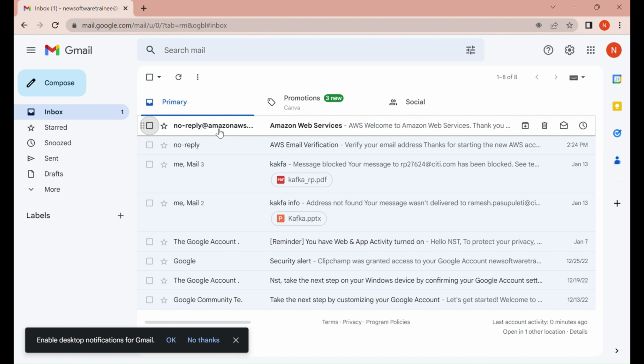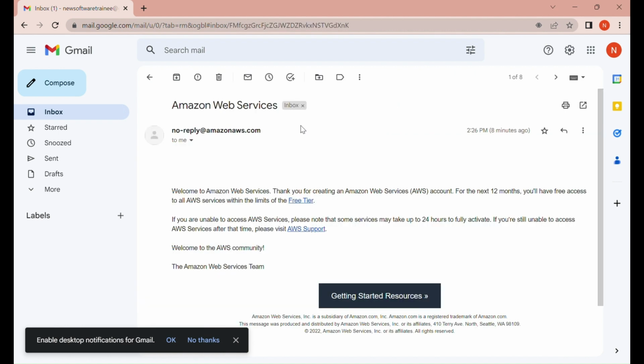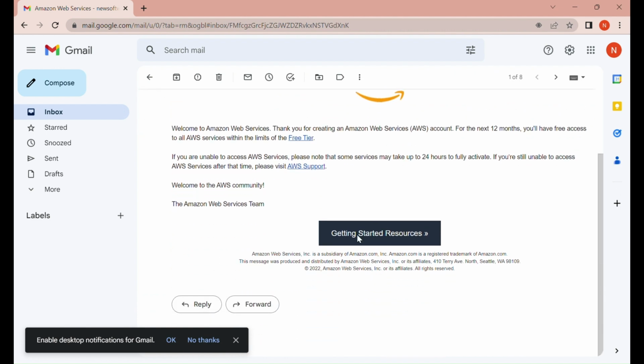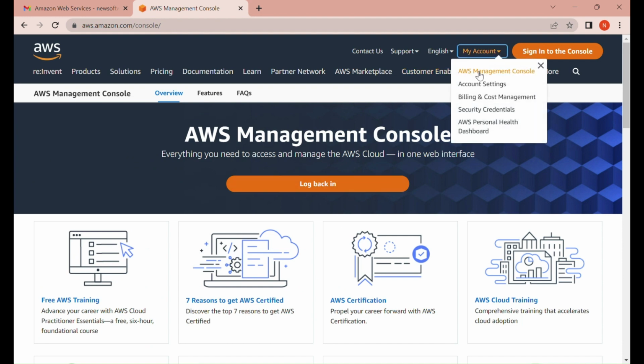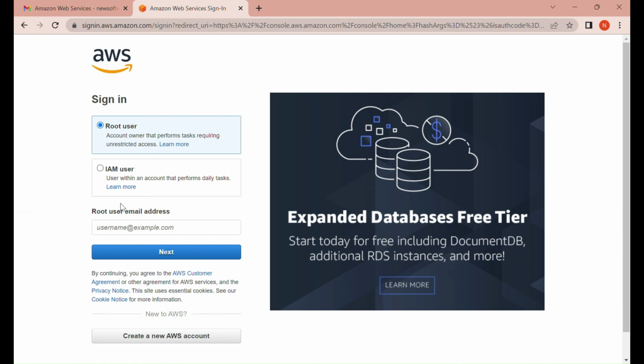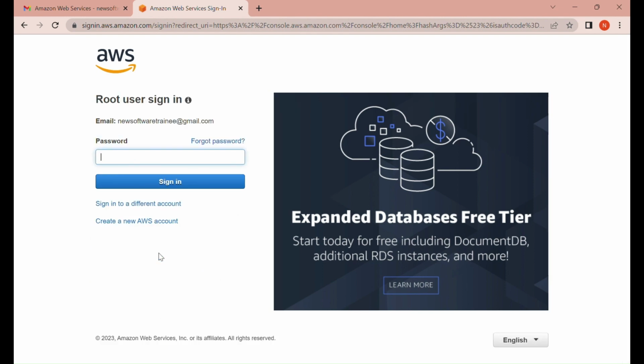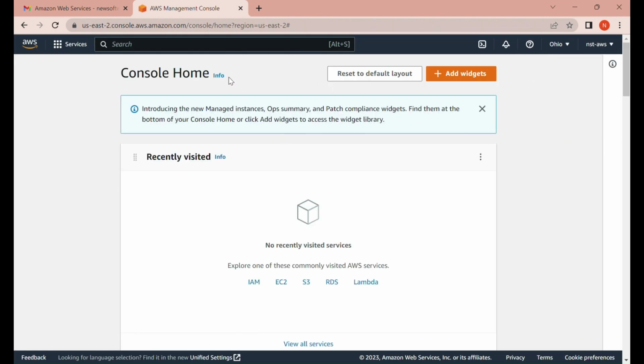No reply at Amazon Web Services. Go there, click on Get Started Resources. Go here, go to My Account, click on AWS Management Console, select Root User, okay, give the email ID with which you have created the account, click Next and enter the password. That's it. You are inside the AWS.